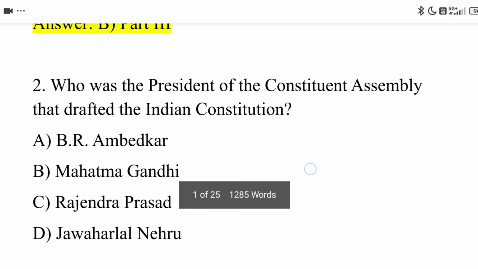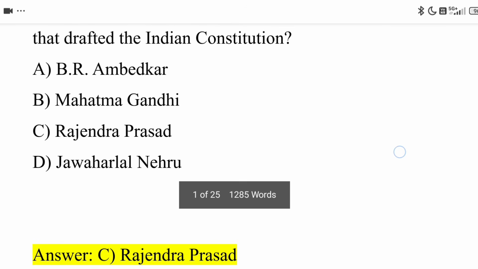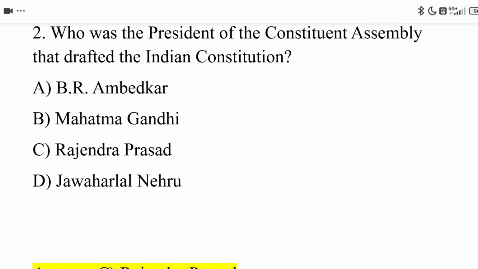Next, second question: who was the president of the Constituent Assembly that drafted the Indian Constitution? Option A, B.R. Ambedkar. Option B, Mahatma Gandhi. Option C, Rajendra Prasad. Option D, Jawaharlal Nehru. And the correct answer is Option C, Rajendra Prasad.